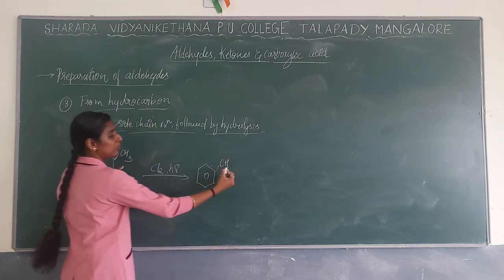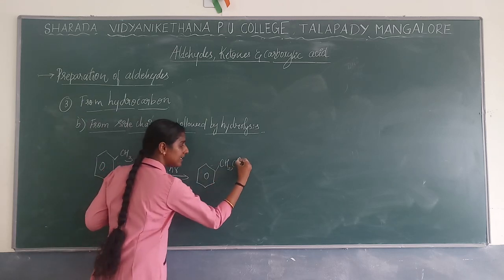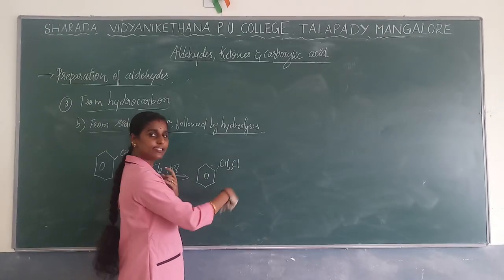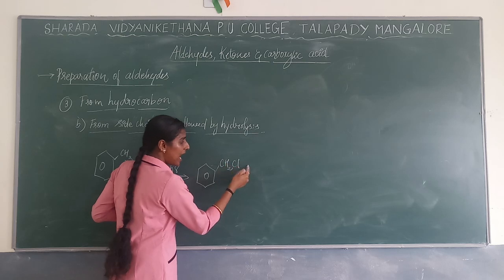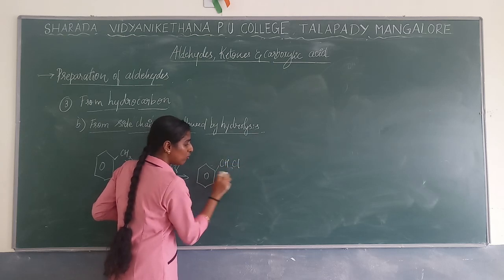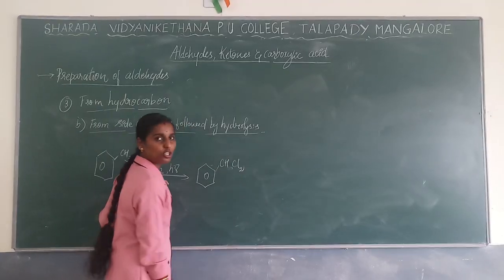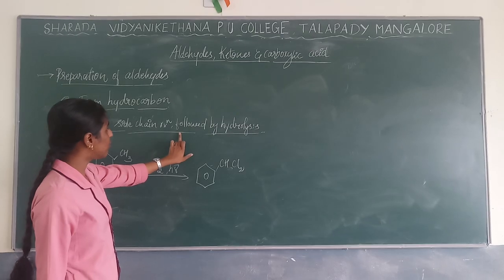If one hydrogen is removed, you will get CH2, and in that hydrogen's place you will get Cl. Again this process will continue. Again you add Cl2 so that it removes one more hydrogen from here and adds over here. With one more hydrogen removed, only one hydrogen is left and you will get Cl2. So this is nothing but chlorination. Now we are done with the chlorination.